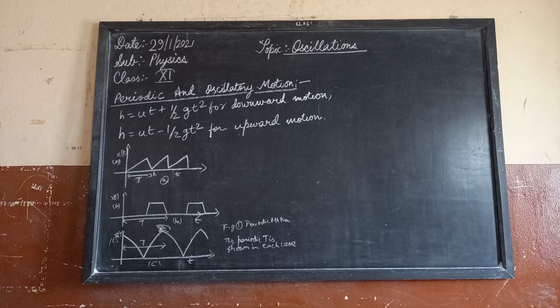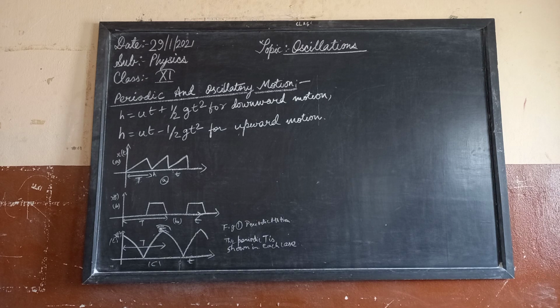So this particular graph is shown here, that is, when you play the game of bouncing a ball between your palm and the ground, the height versus time graph will look like figure C. Note both the curves of figure C are sections of a parabola given by Newton's equation of motion, h equals ut plus half gt squared in the downward motion, and in the upward motion by minus ut plus or minus half gt squared, with a different value of u in each case.